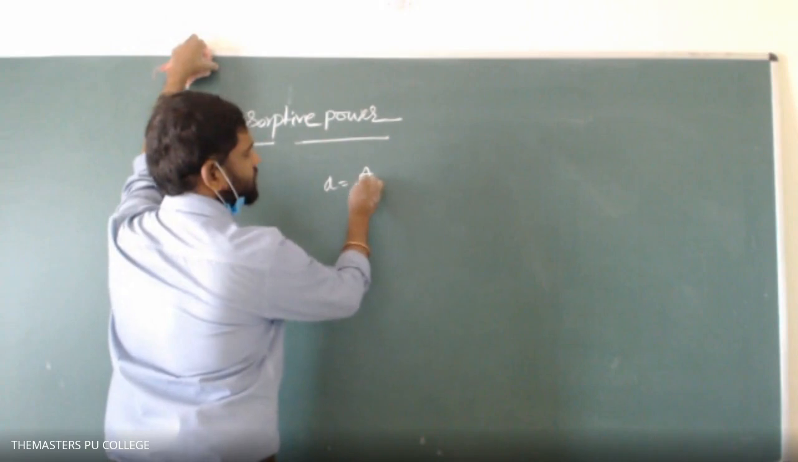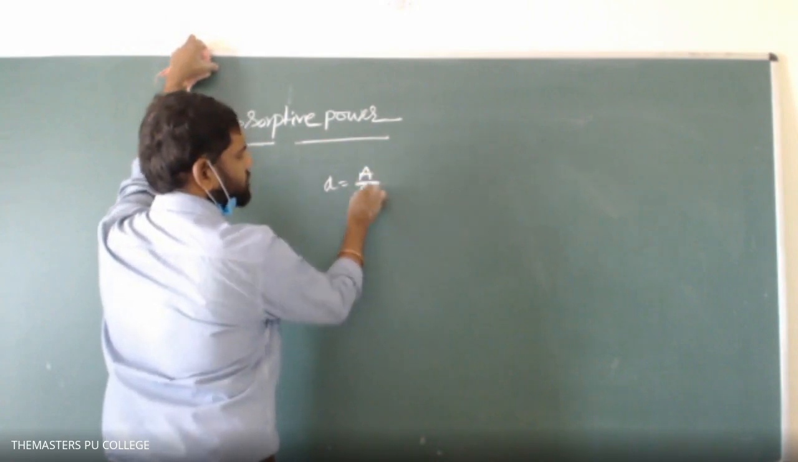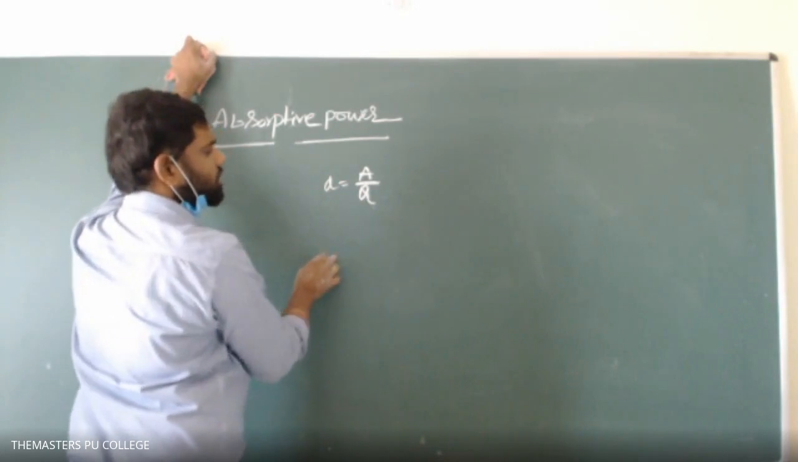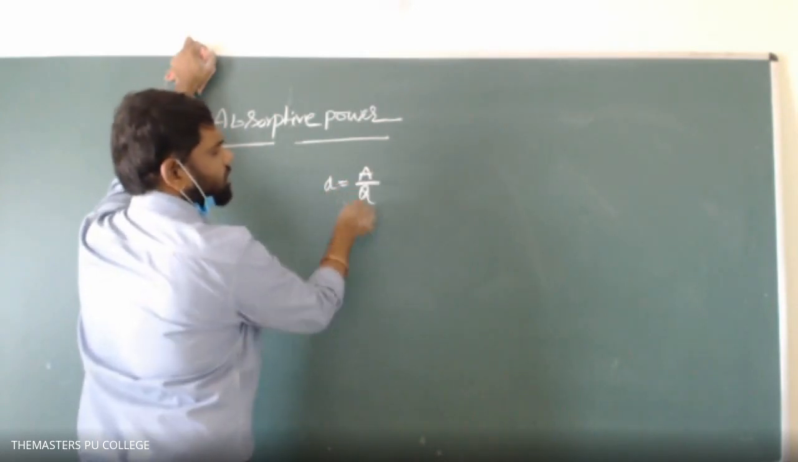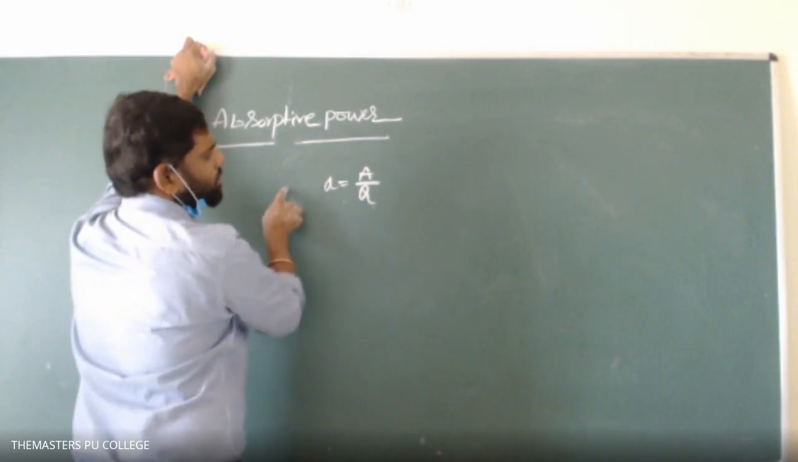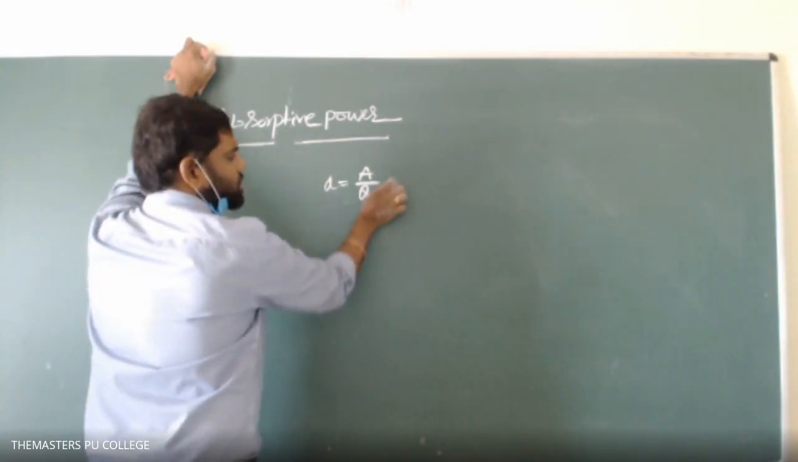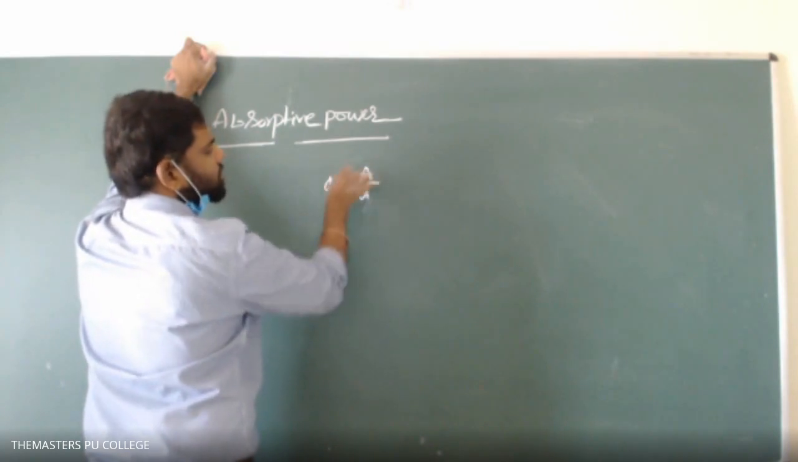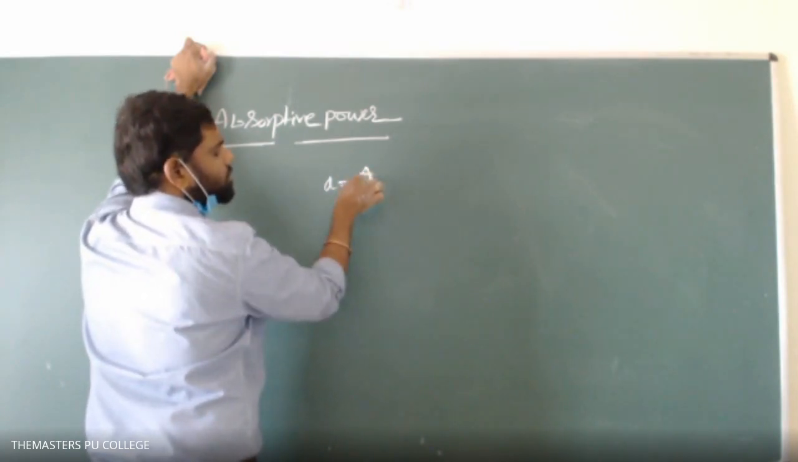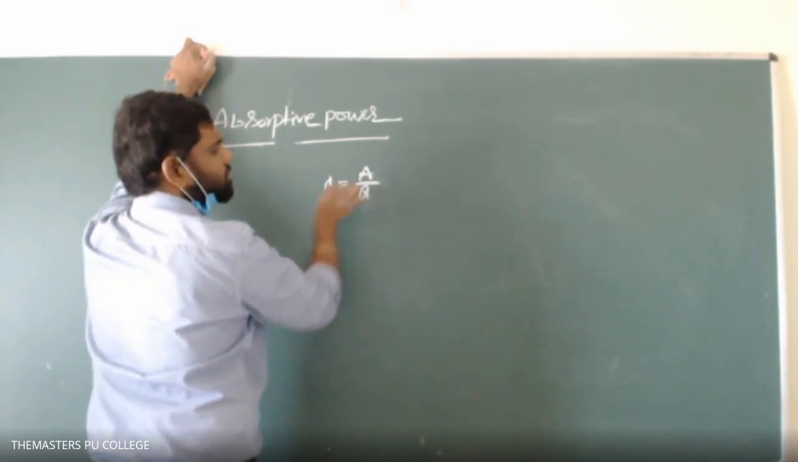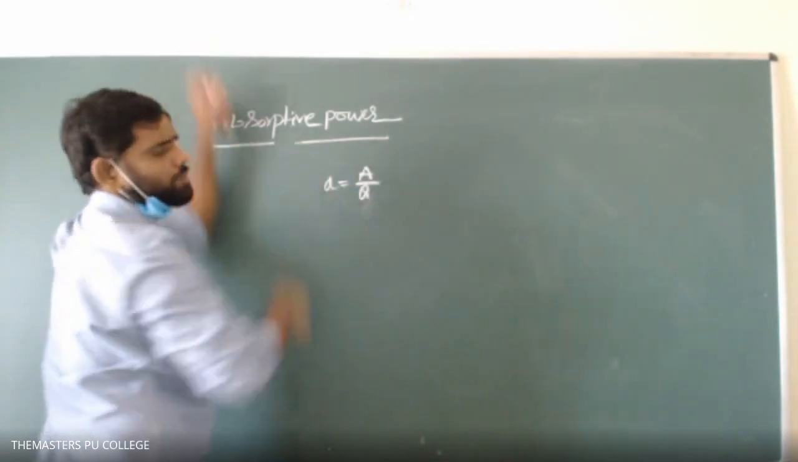Let A amount of energy be absorbed out of Q amount of energy incident on it. Then this fraction of the energy absorbed is known as its absorptive power. So out of Q amount of incident energy, A energy gets absorbed. That's why this is the ratio of energy absorbed to the energy incident.